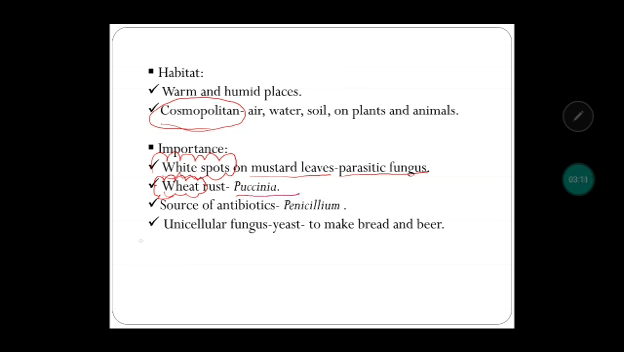Puccinia. Now the useful part comes. Penicillium is a fungus which is a source of a variety of antibiotics, and the first antibiotic, penicillin, was discovered in this organism only. And the only unicellular fungus known is yeast. It is used to make bread and beer.